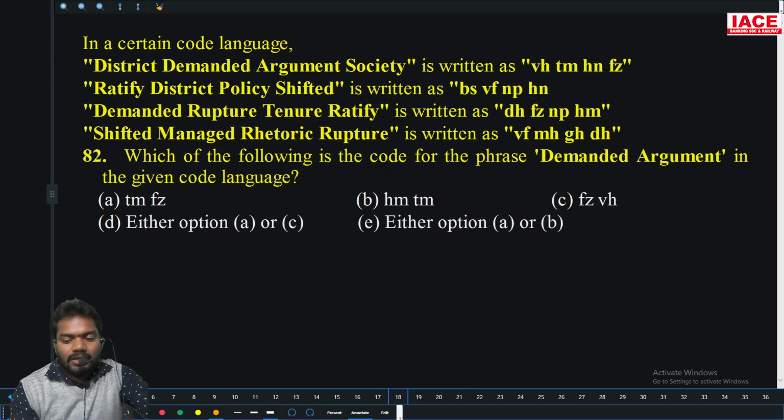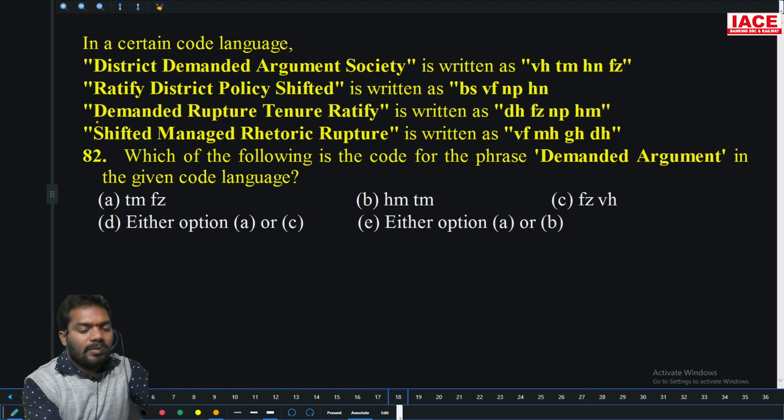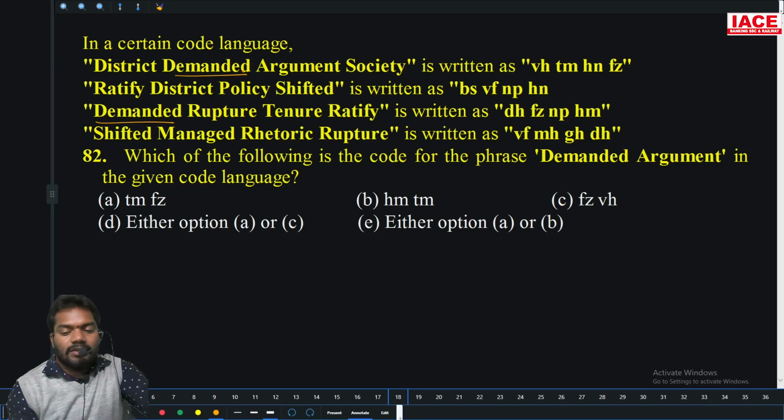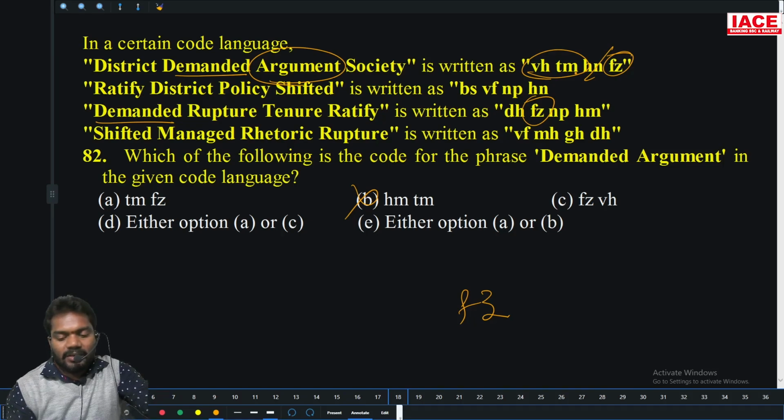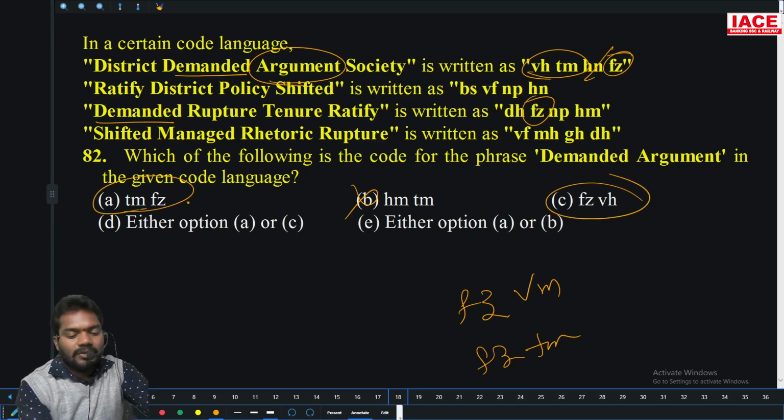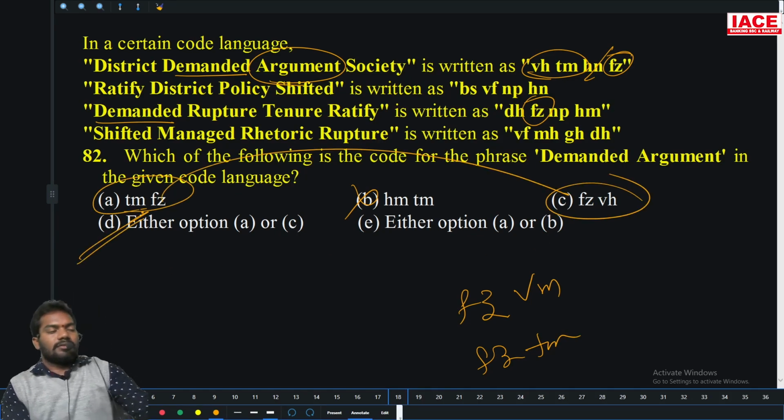Which of the following is for demanded argument? Okay. What is the demanded? Demanded here and here. First and third line. Which is common in first and third line? VH. No. TM. No. HN. No. So FZ, FZ. So your option must be FZ. This cannot be the answer. Then what is the argument? There's only one chance for argument. So VH and TM are left. So FZ VH or FZ TM. Option either A or C. Option D is the right answer.